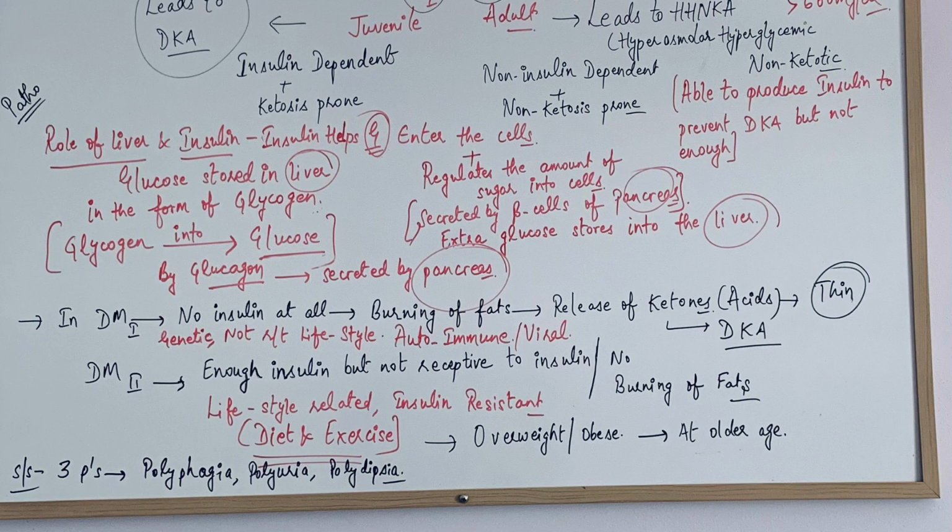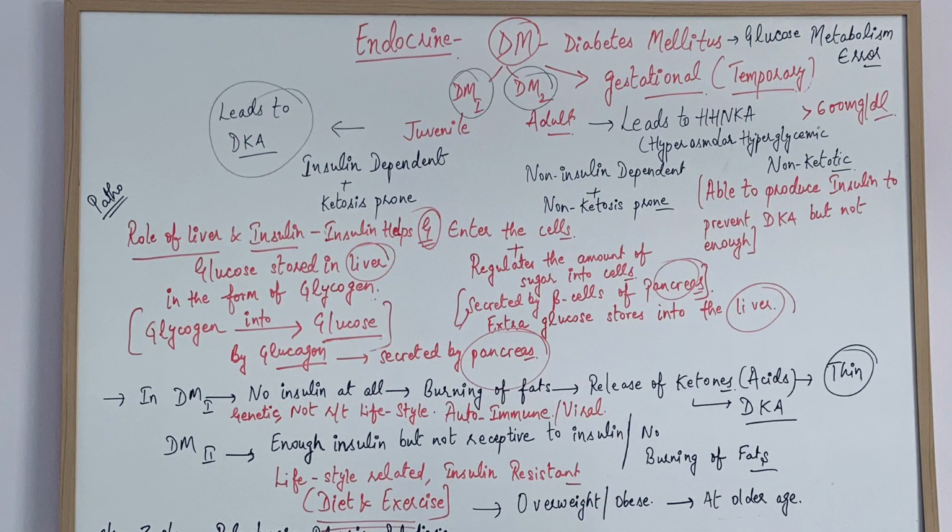But type 2 is lifestyle related, and in lifestyle there are two main things to discuss. The first is diet, number 1. The second is exercise. These have a very important role to play in controlling the glucose levels in the body. Plus there can be some insulin resistance in the body. There are other risk factors also which we will discuss further, but the main reasons are these.